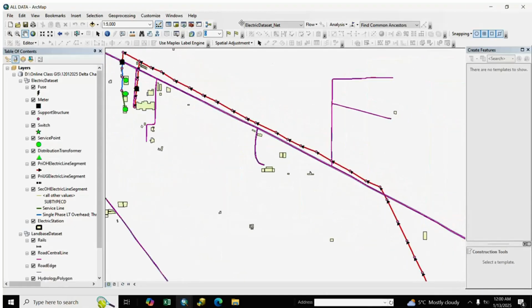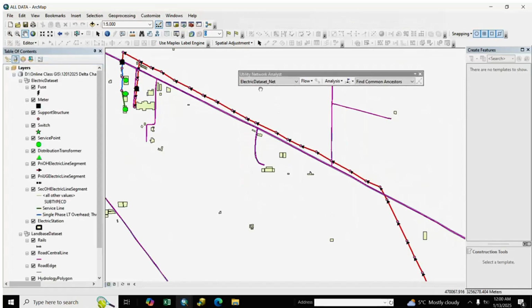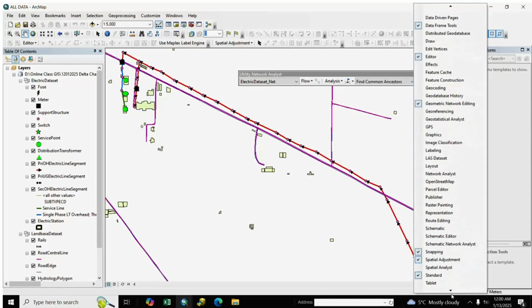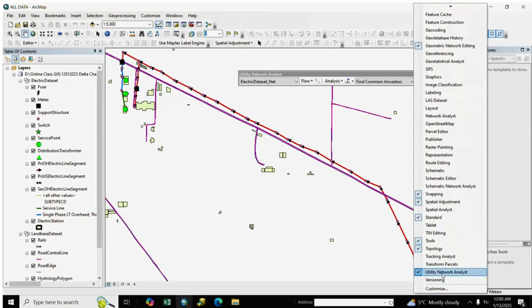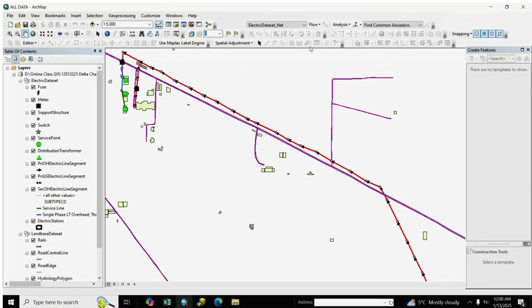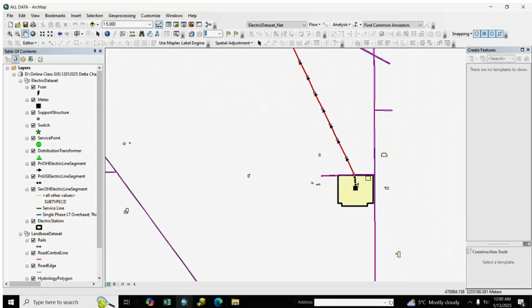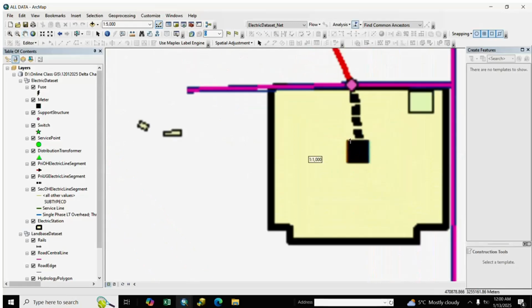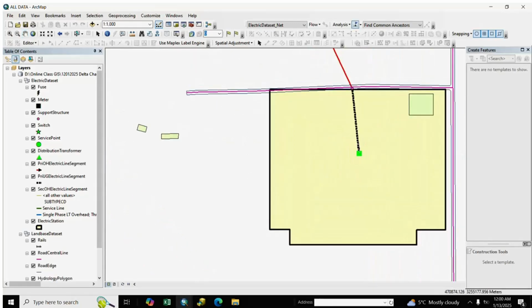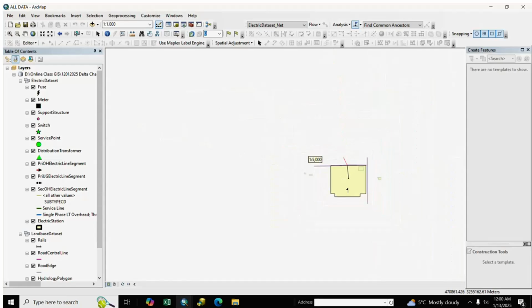Here we need the utility network tool. If you do not have it, you right click and go to the downside and select utility network, and we put it here. After analysis, we go to flag, we select the flag tool, and we put a flag here, and we trace it.